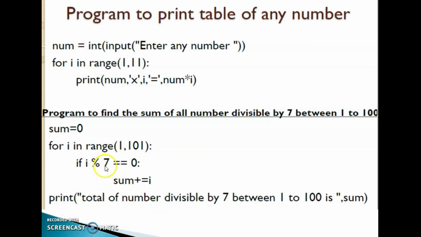So whichever value is divisible by 7, that value will be added to sum. Initially 7 will be added. Next time when it reaches 14, 7 plus 14 will execute. Like that, this loop will execute till it reaches 101. After that, it prints total of numbers divisible by 7 between 1 to 100 is sum. After that it will print the sum.